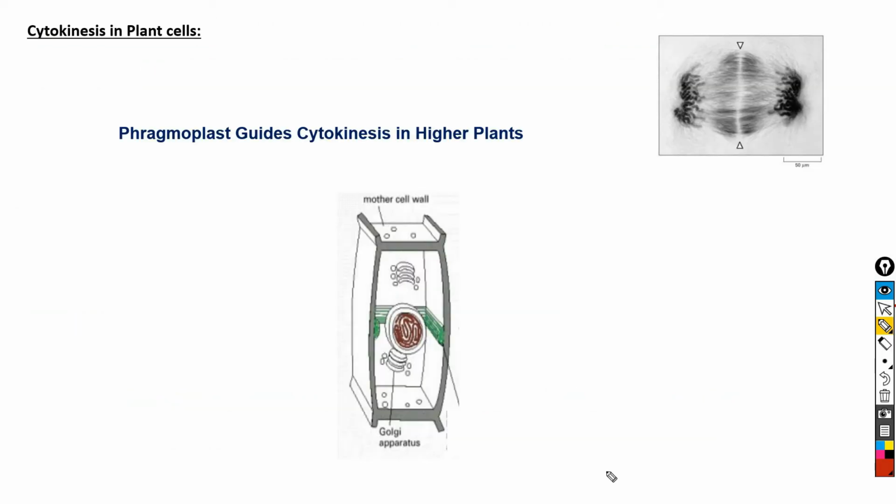So till here we have seen that in animal cells the structure that accomplishes cytokinesis is the contractile ring, which is a dynamic assembly of actin filaments, myosin II filaments and many structural and regulatory proteins. Whereas most plant cells are enclosed by a semi-rigid cell wall, therefore the mechanism of cytokinesis in plant cells is different from that of animal cells. And it is the phragmoplast that guides cytokinesis in higher plants, not the contractile ring.